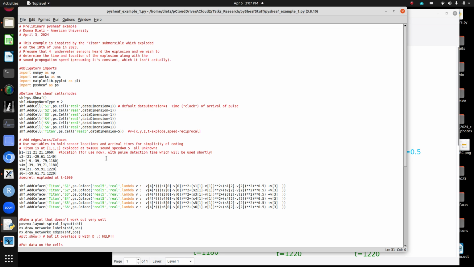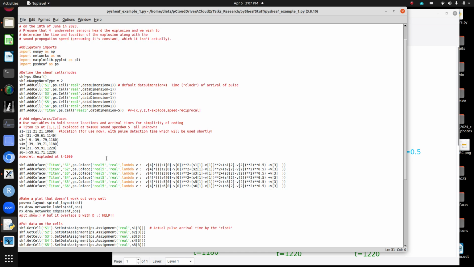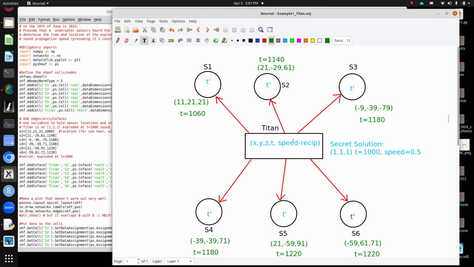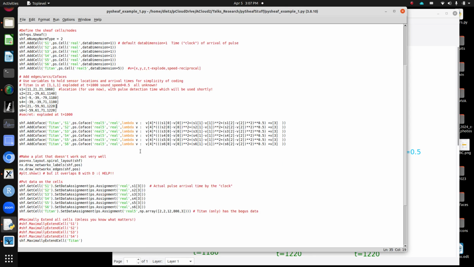All right, so I'm going to go ahead and create all these estimators, which is all I'm doing is saying what is the distance between x, y, z and this point, and whatever that distance is, I'm going to multiply by the speed reciprocal and tack that on to this, in this case 1000, or whatever t happens to be, and that's going to tell me t hat. That's how I'm getting t hats. And then I'm going to go ahead and graph this to make sure it looks right.